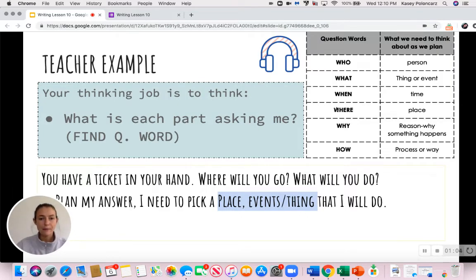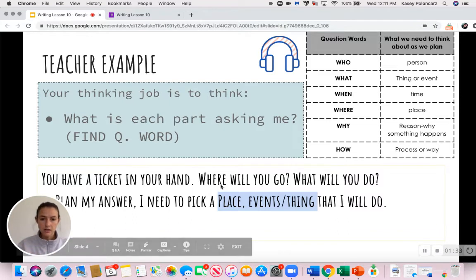All right, so remember, last week we were practicing this and the week before, but this week we're having more complicated questions so that we can really push ourselves when we're learning. So the example that I'm going to talk through is, you have a ticket in your hand. Where will you go? What will you do? So I want you to tell me right now what the question words in that question are. You can reread it to yourself if you need to. The two question words are where and what.